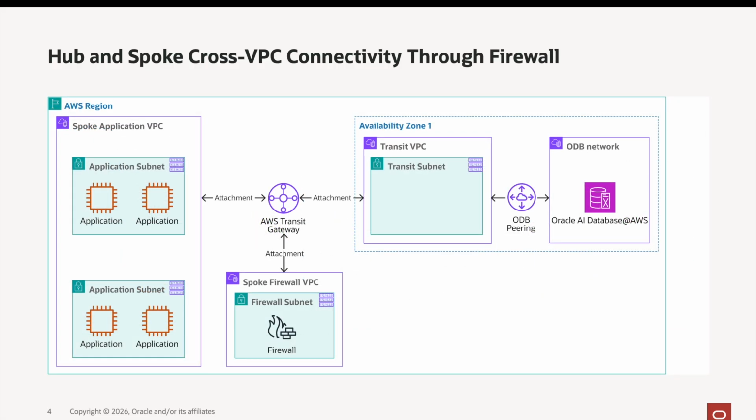As in this second use case with an additional firewall VPC. The idea is the same, but all traffic passes through an inspection layer before reaching the ODB network. For many internal AWS workloads, direct ODB peering is enough and gives better performance and cost. But if traffic inspection is mandatory, this design gives you a controlled path.